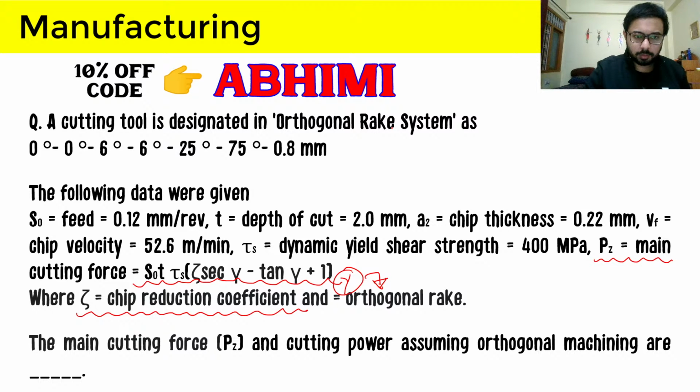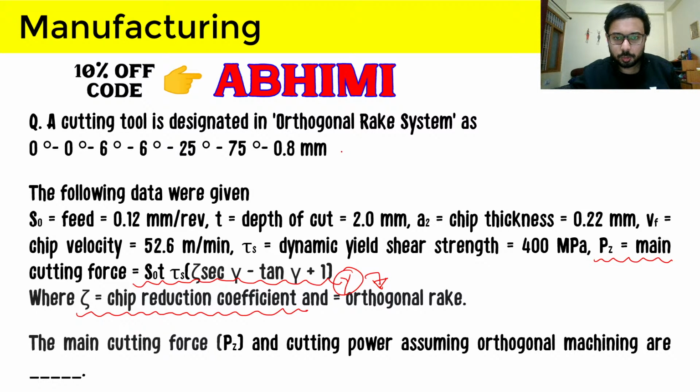So let me write down the value here. We have chip thickness as, so it can be denoted by anything. What I have studied, it is denoted by small h, the chip reduction coefficient. But again, if you are reading it from another book or copy, it can be denoted by ks also. So it is not that important. What is important, for example, here it is denoted by zeta, is that you understand that the chip reduction coefficient is the reciprocal of the chip thickness ratio, which usually gets asked.